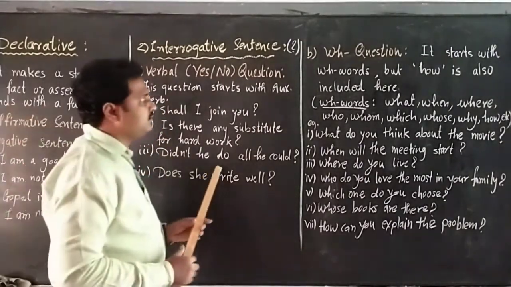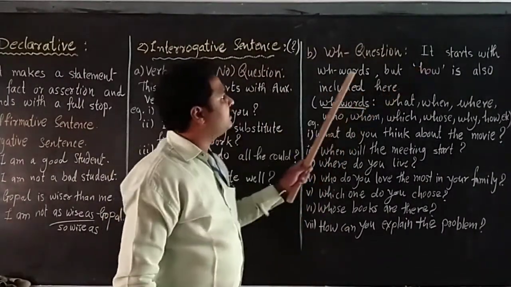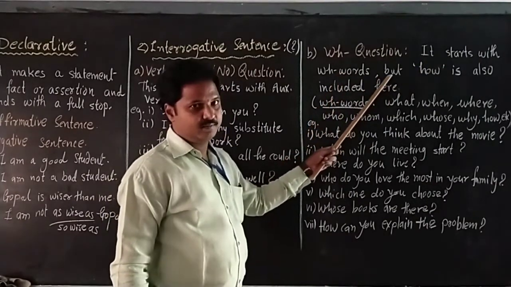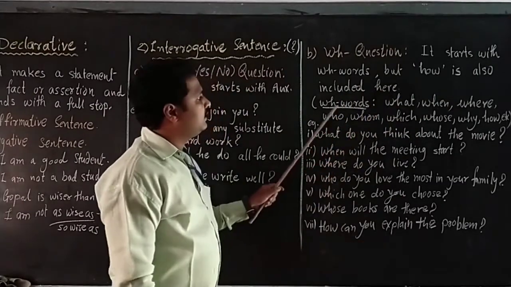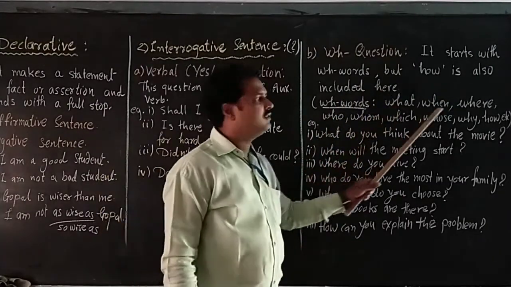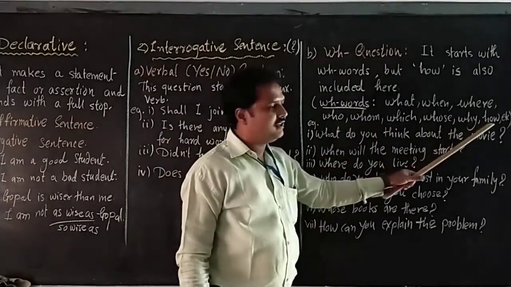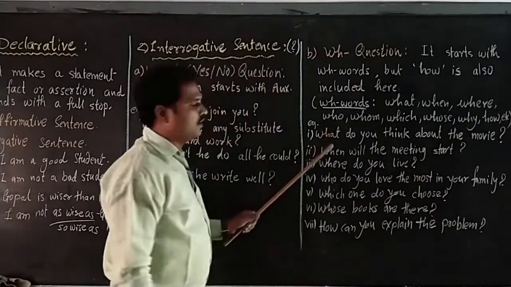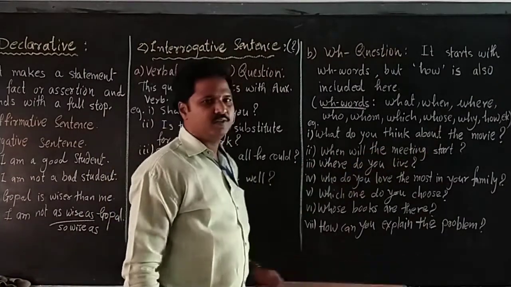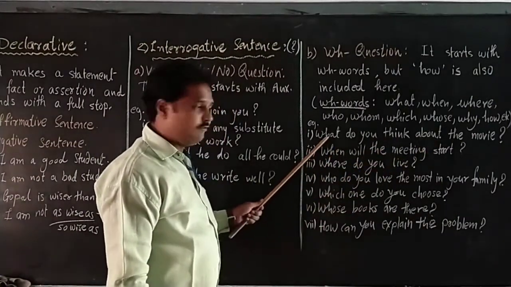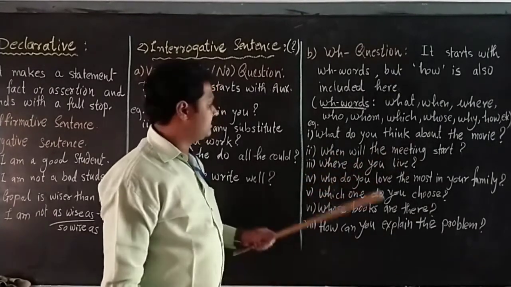Move further now. See, WH type question. WH type question starts with WH words, but how is also included here. The WH words are what, when, where, who, whom, which, whose, why, and how, etc. For example, see here. What do you think about the movie? It starts with a WH word. If what is here, then when will the meeting start? It starts with when.